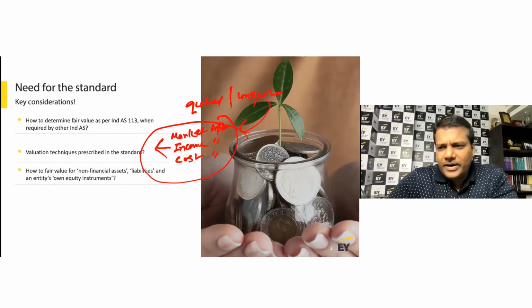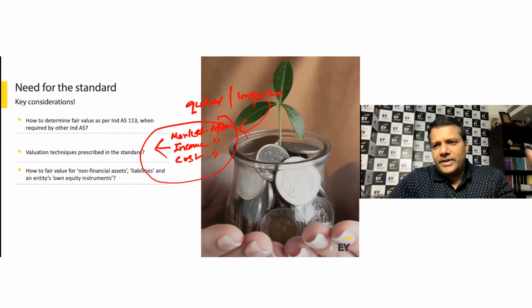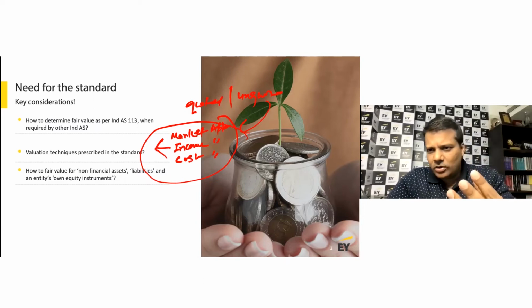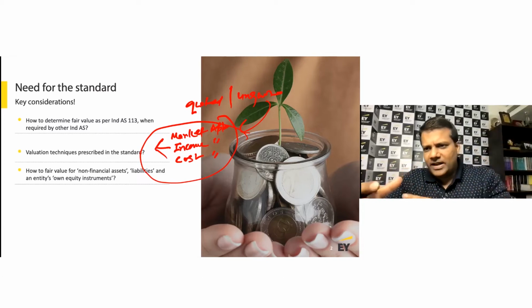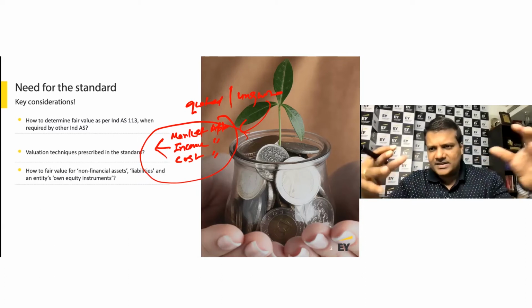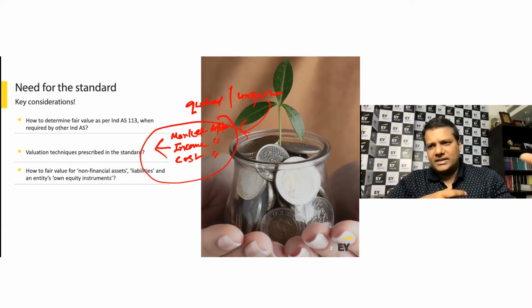How do you fair value non-financial assets, liabilities, and an entity's own equity instrument? What is a non-financial asset or liability? A financial asset or liability is something which originates out of an arrangement between two parties, which results in a financial asset for one entity and a liability or equity of another enterprise. That's the definition of a financial asset or financial liability.